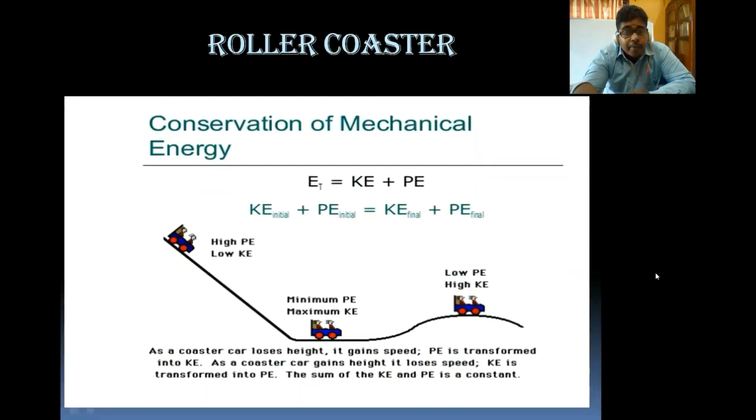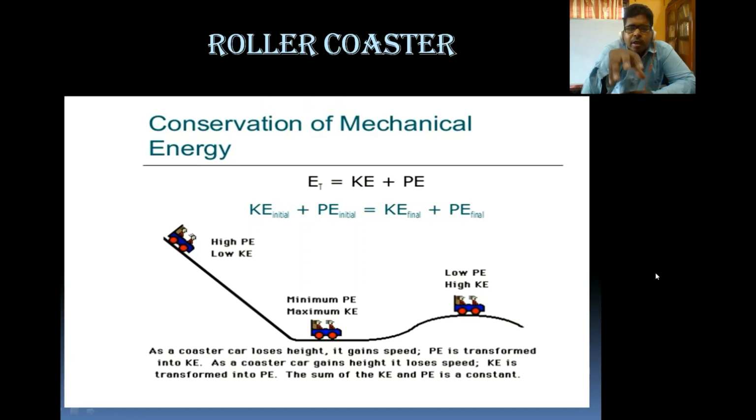Let's see some examples. So the first example I am giving you is a roller coaster. Though the image given is not a roller coaster itself, you have seen a roller coaster in Nicco Park or in other parks. It is a smaller car-type thing that can rotate and come down from a height like this. Very interesting, mostly we have seen it on television. If you go to Nicco Park, Kolkata, you can see it.